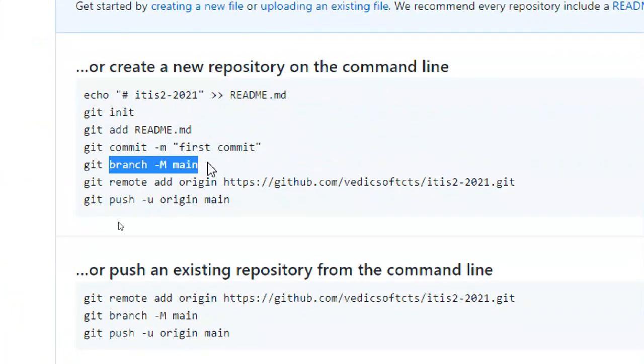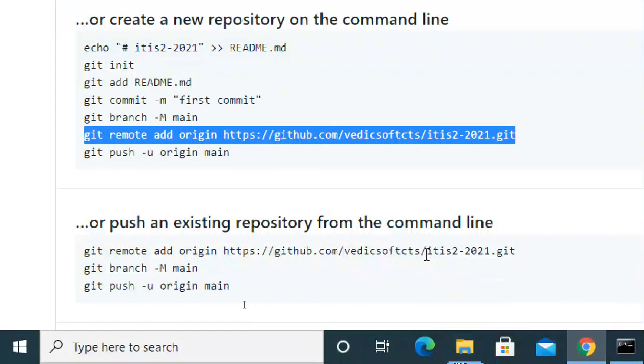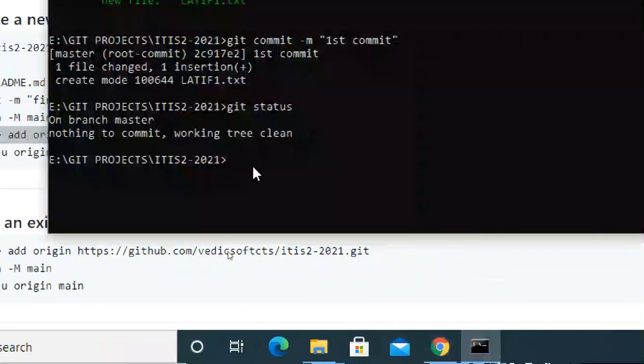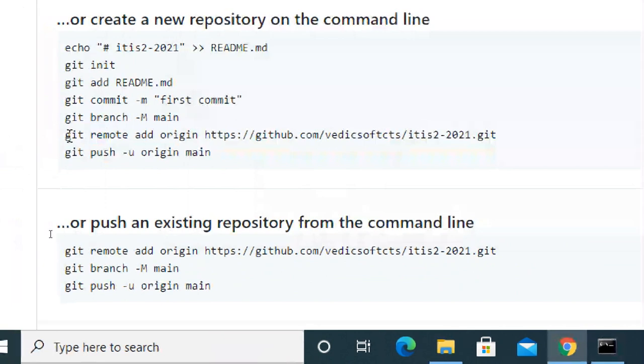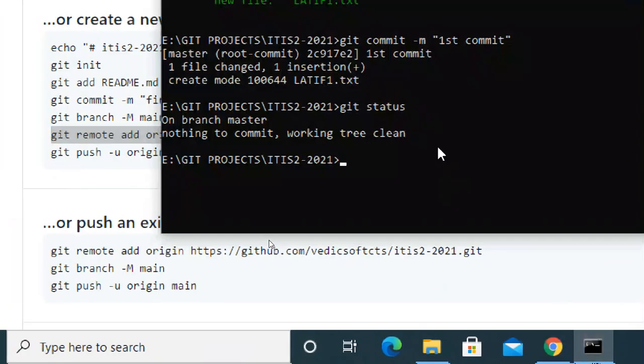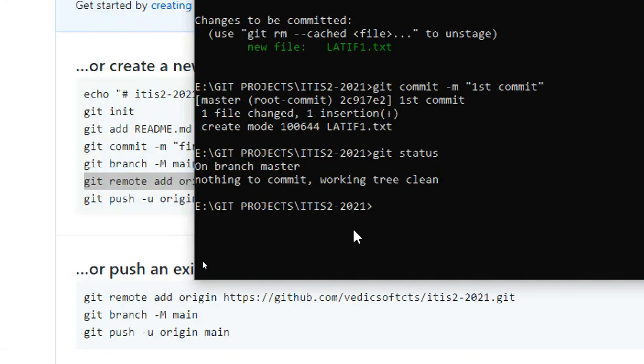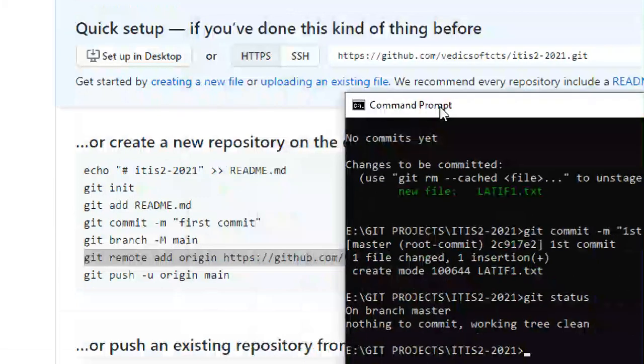If you want to go with a branch, the main branch and all, you can tell the branch name. Otherwise you can do this. I'm just copying this one, copy, and pasting here, because it's the first time, so no problem. So we have a command in line. What happened, I copied it, right? Now I copied, paste. Why is it not working? You can copy paste it, otherwise read it once.